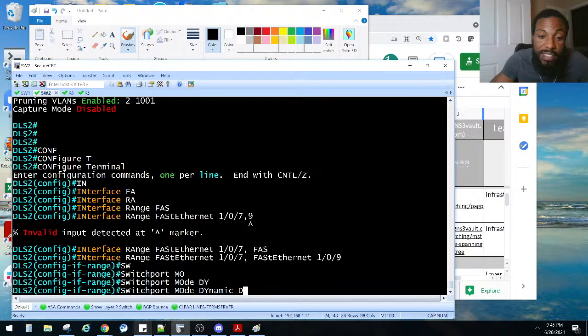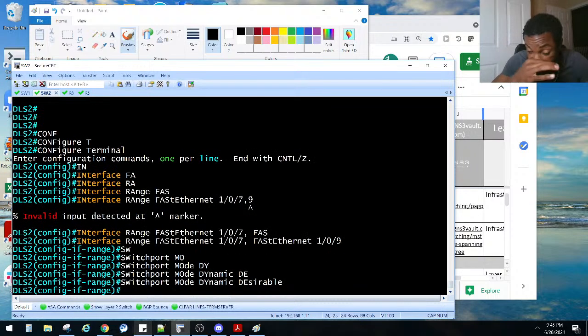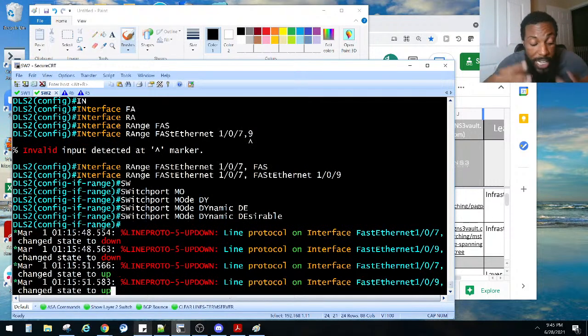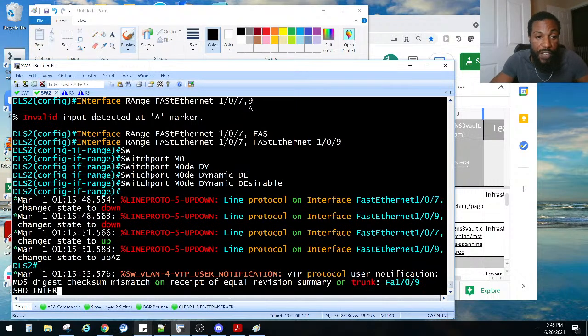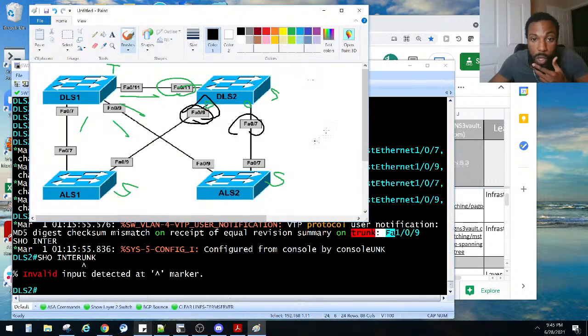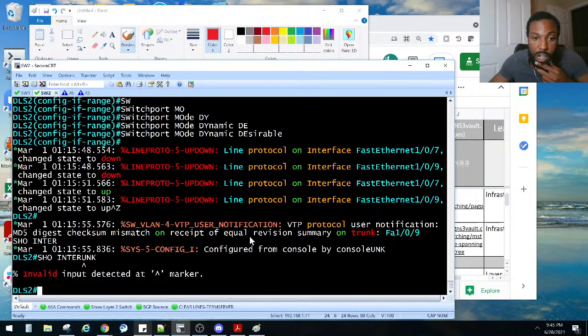So we said switch port mode dynamic desirable. So now they should form a trunk. There they go, 7 and 9 right there. So they're going down. Now they're coming up. So now we do a show interfaces trunk. Ah, we have a mismatch here. Interesting. Equal revision summary on trunk 109. So 109, we have an issue right here. Sound the alarm. We got an issue right here. 109. What do we got here? It says checksum mismatch on receipt of equal revision summary on trunk 109.